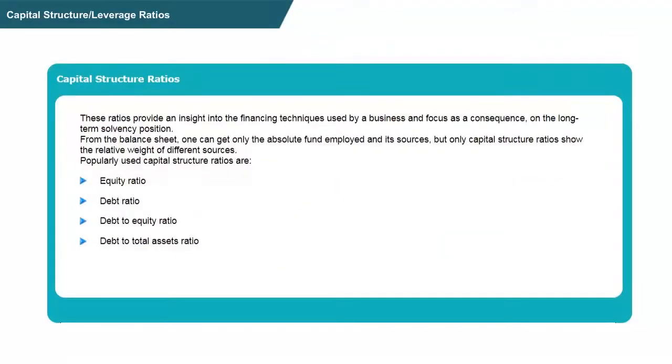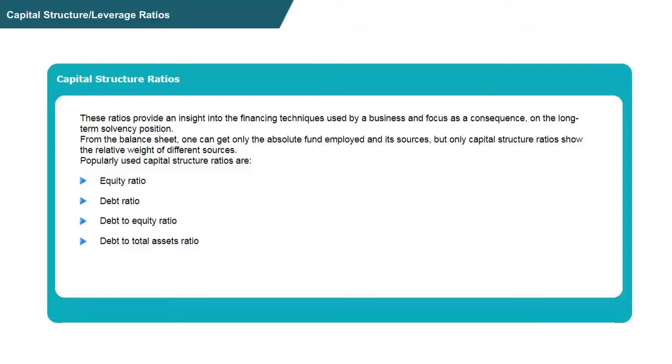Capital structure ratio provides an insight into the financing techniques used by a business and focuses on long-term solvency position. Till now, we have seen the ratios which concentrate on short-term solvency, but with the help of capital structure ratio, we can judge the long-term solvency position of the concern. From the balance sheet, one can get the absolute fund employed and its sources, but only the capital structure ratio gives us the relative weight of different sources.